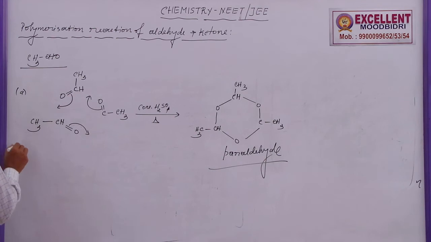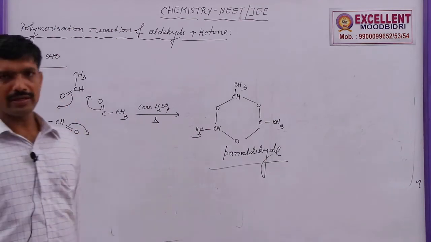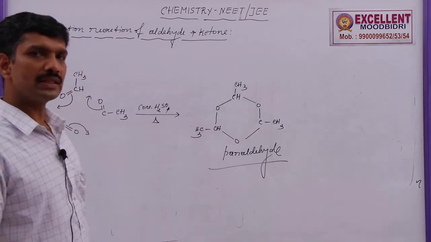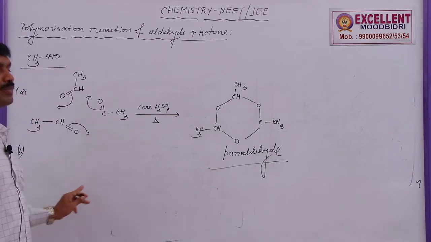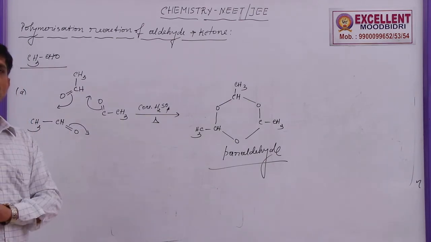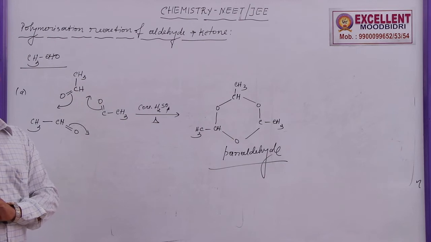Next, reaction B. When acetaldehyde is treated with dry HCl, tetramerization takes place, meaning 4 molecules of acetaldehyde are combined.